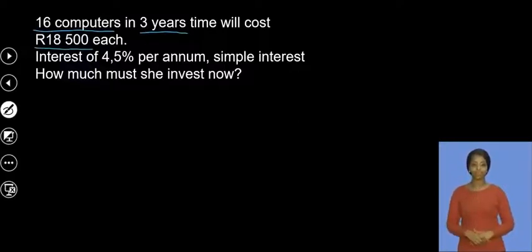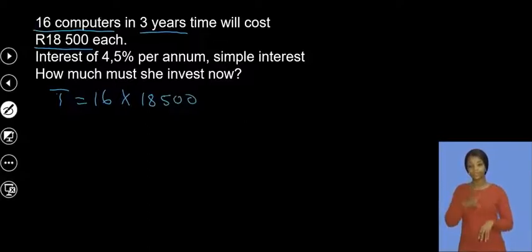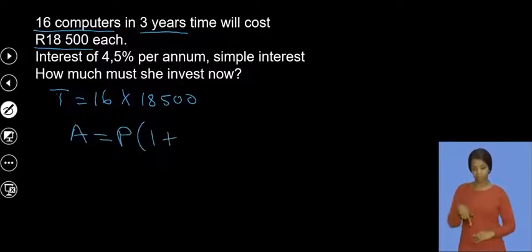So in total, the amount that this person will need is 16 multiplied by 18,500. That's how much they will need after 3 years to replace the computers that they have at the time. And then interest is charged on that. This is simple interest. It will be A equals P into (1 plus I) multiplied by N, right? The P is what I'm looking for.